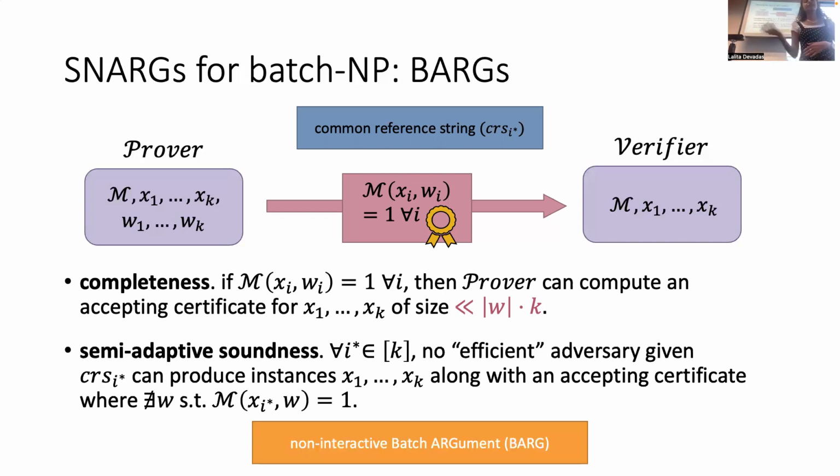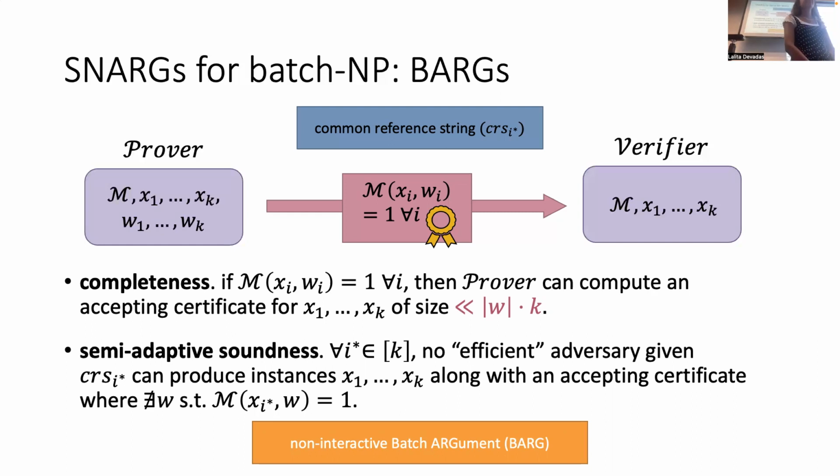This is a non-interactive batch argument. The person who first came up with these acronyms just decided we didn't need an N in this one, I guess. So this is just batch argument, but it's still non-interactive. The N is just not an acronym. All right, so this is BARGs, and it's going to be the topic of a lot of this talk. I'm basically slowly going to try to explain all the parts of my title. So we're halfway there. We've explained one of the complicated acronyms.